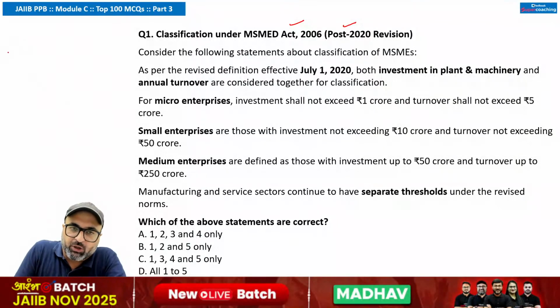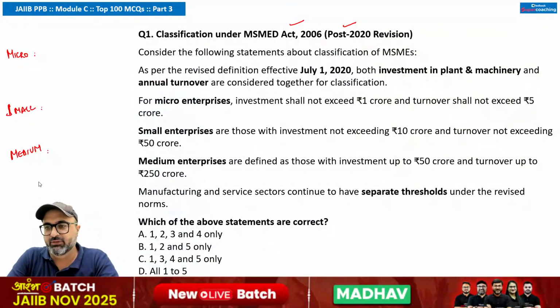So if we talk about the latest update, as per the latest update, the micro, small, and medium industries classification has been revised. If we talk about this particular revision, what changes have been done, please pay attention on the screen. The MSME classification was first revised in 2020 and later on it was revised recently in 2025 itself. So now we will understand the latest revision of 2025, what changes have been done.